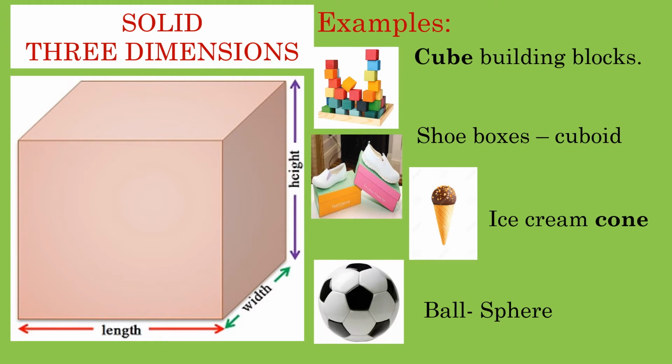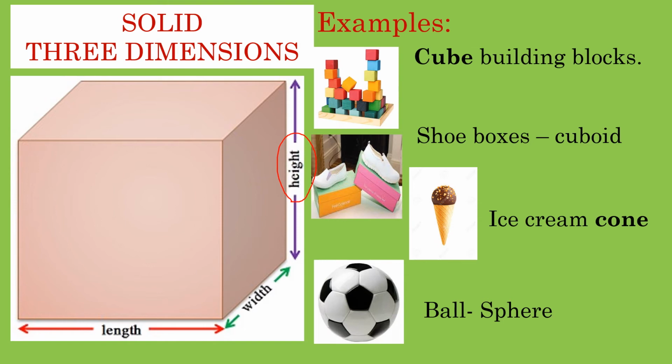Till now we have seen two dimensions, length and breadth. Now we are going to see the third dimension, that is height. What is that? Height is the third dimension. It is nothing but the thickness of an object. It will say how thick the object is.